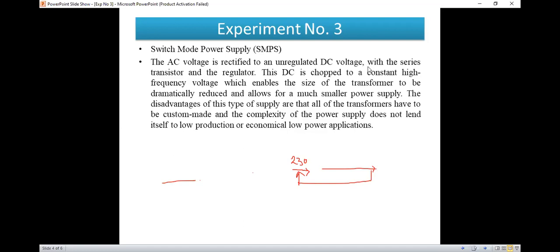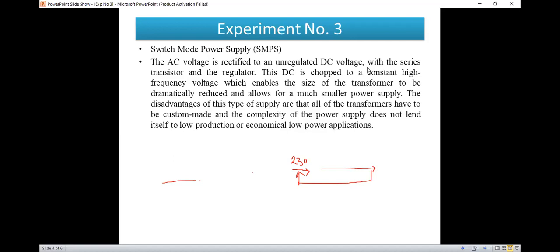So we can give the input of the CPU as the AC value. This AC value can be converted into an unregulated DC voltage by connecting power electronic switches like a transistor in series with the voltage regulator. So this DC can be chopped to a constant high frequency voltage.